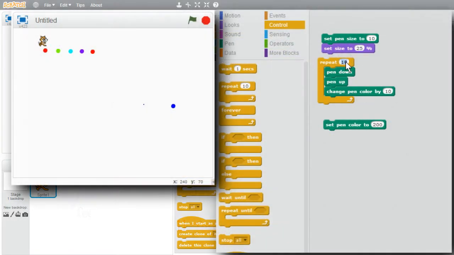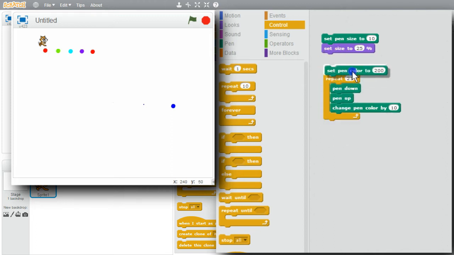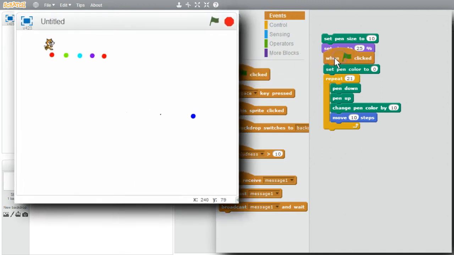I'll go back to Scratch now and set repeat for 21 times, not 20 times. I need to start with a pen color of 0. Move the loop down. Change 200 to 0. When I run this block of code, it'll set pen color to 0, then 21 times it'll draw a dot and change the pen color by 10. I need to move the cat, so I'll go to Motion, get Move 10 steps. I'll run it with the green flag, Events, green flag.